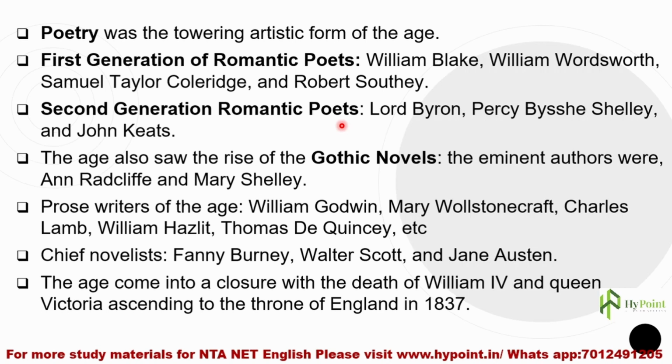They saw the impact and the spirit of the revolution first-hand. So those poets are labeled as first generation Romantic poets. And who are they? William Blake, William Wordsworth, Samuel Taylor Coleridge and Robert Southey.